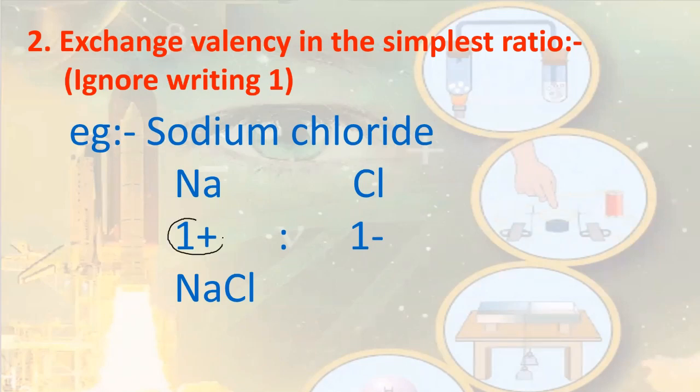The valency of sodium is +1 and chloride is -1. 1:1 is already the simplest ratio, so we can just exchange the valencies. We will get Na1, Cl1, but remember, we ignore writing 1. Even if we don't write anything, it is understood that it is 1. So sodium chloride gets the formula NaCl.